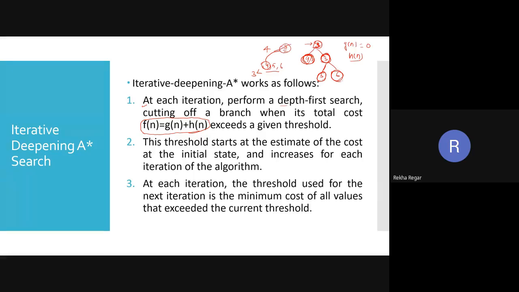So at each iteration, it is going to perform the depth first search, and it is going to cut the branches where the total cost exceeds f of n equals g of n plus h of n at the given threshold. This threshold starts at the estimate of the cost at the initial state and increases for each iteration of the algorithm. At each iteration we have to update the threshold, and we have to take the minimum cost of all the values that exceeded the current threshold.